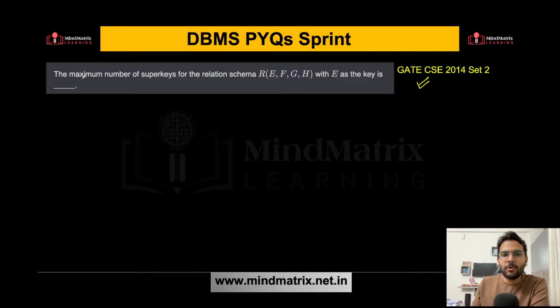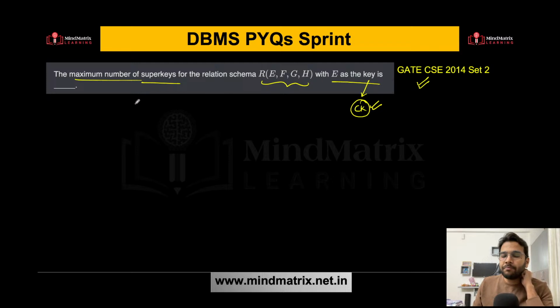So let's talk about this question now. The maximum number of super keys for this relation R, which has 4 attributes E, F, G, H, and with E as the key. Again, it is mentioned that E is the key. That means it is referring to the candidate key. Whenever they just say key, they are referring to the candidate key. So here we need to find the maximum number of super keys.